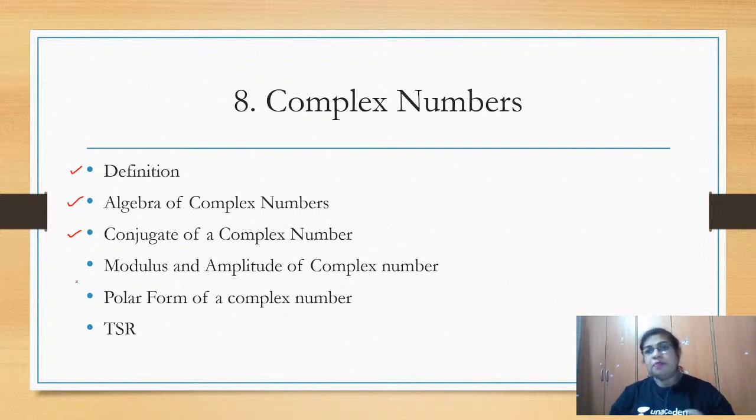Also, if a complex number is given to you, how do you find the modulus? How do you find the amplitude, that is theta, of the complex number? Again, a complex number is given and the question would be the polar form. So how do you represent any complex number in the form r cis theta, that is cos theta plus i sin theta? That is nothing but the polar form. Okay, yes, and time saving results.